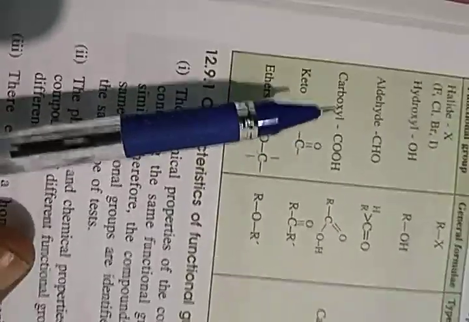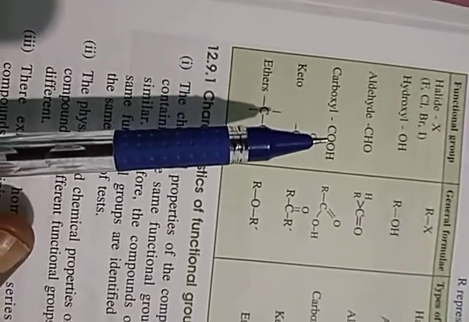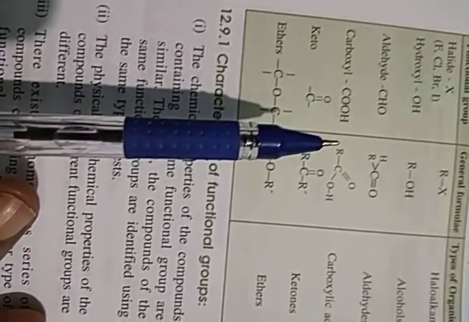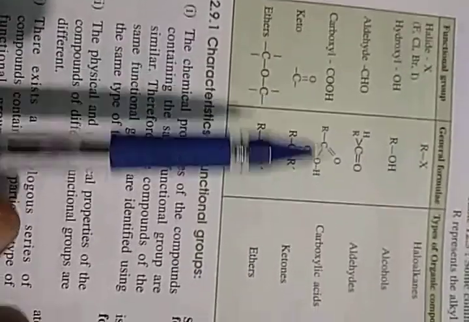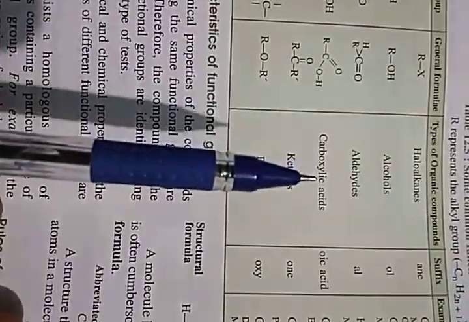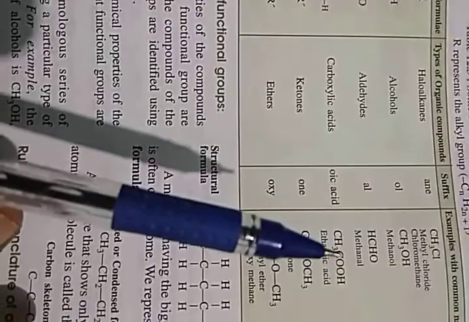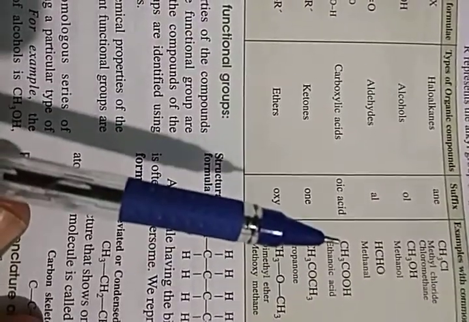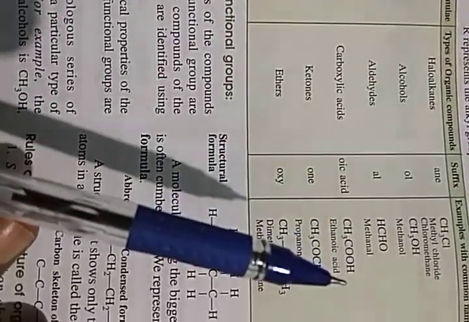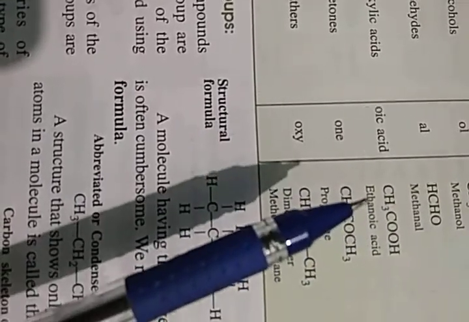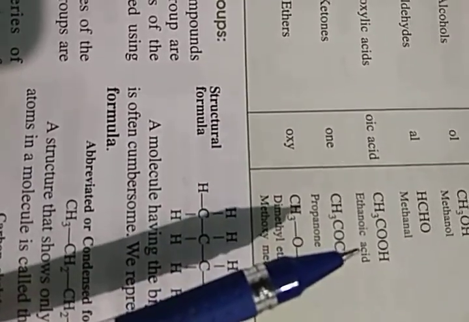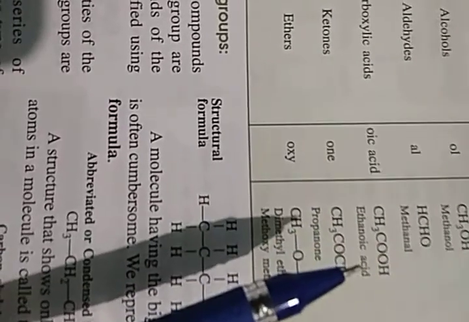Likewise, if COOH is added, it will be an acid. That acid may be CH3COOH, or the next member will be C2H5COOH. You know so far it is acetic acid, but we call it ethanoic acid.